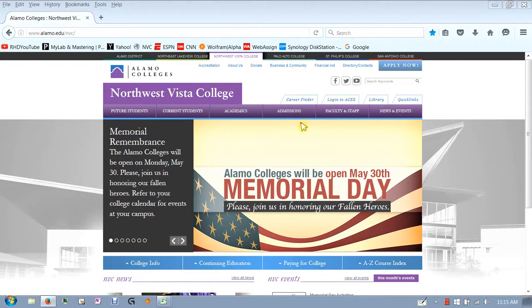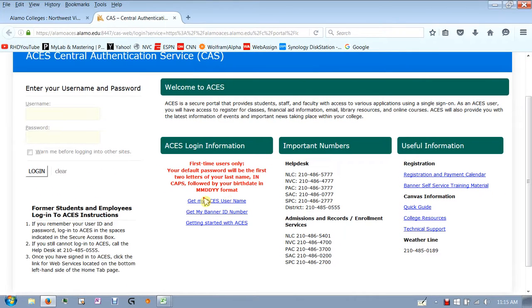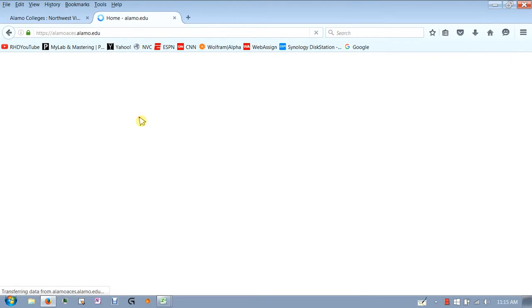So first of all, I'm assuming you're familiar with the Northwest Vista main webpage, and you're going to go ahead and log into ACES. If this is your first time doing this, there's some information down here on how to acquire your username and password. I'm going to go ahead and log in. So this right here where we're headed is known as ACES, and when it loads, it's usually pretty slow.